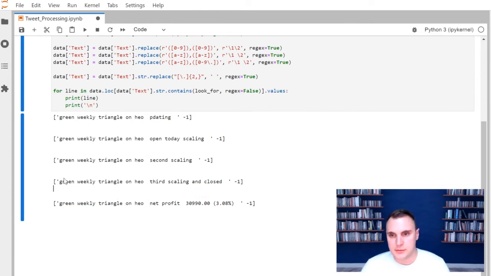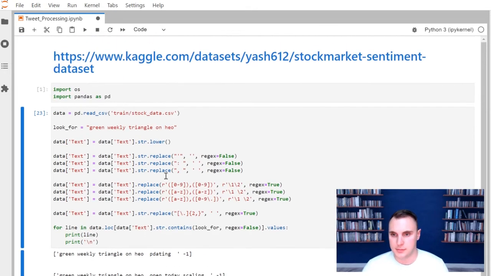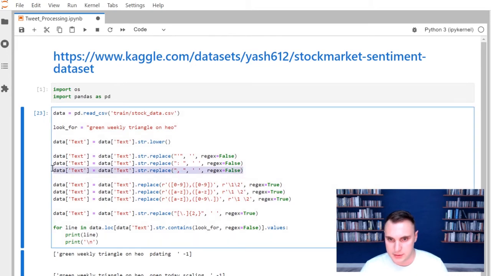Okay, continuing on with this sentence, I'll just kind of stick with this one since there's a lot in it already. But what I can look for is something like the percent sign right here. So I'm going to take one of these that I have up top.